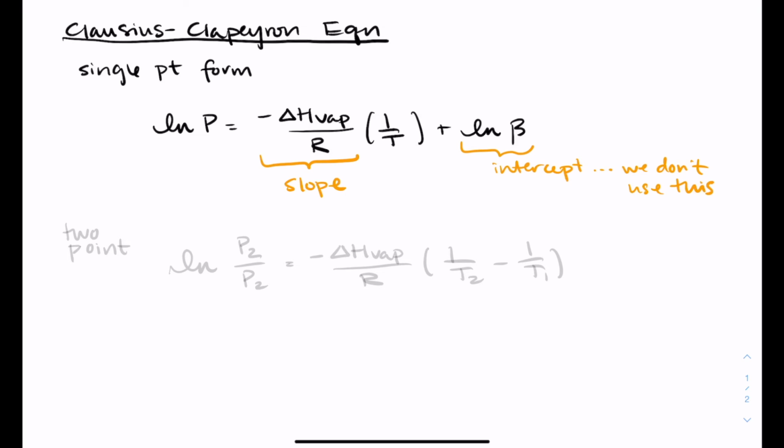For the 2 point form, we can relate a pressure and a temperature that are paired up to any other pressure and temperature that are paired up that would fall along the trend line that you get from the single point form. And there is a handwriting typo. I miswrote this equation a little bit. In the 2 point form, it should be the natural log of P2 over P1. And it is correct on the equation sheet, so definitely double check the equation sheet to make sure that you're using the correct version.